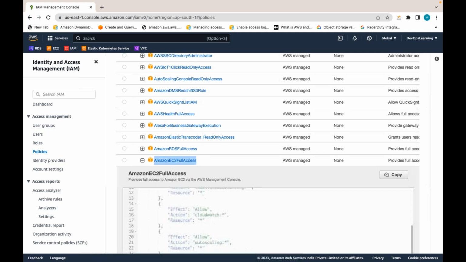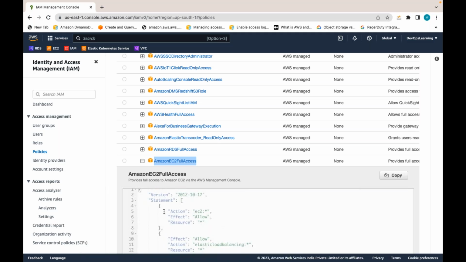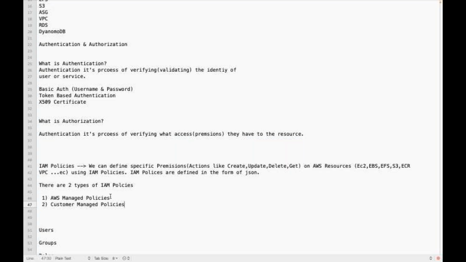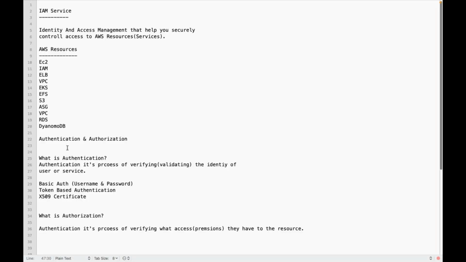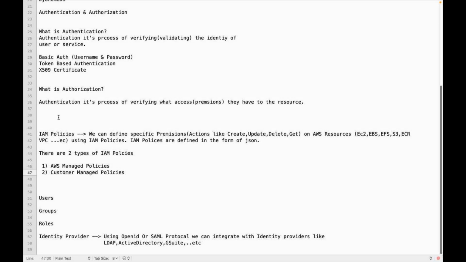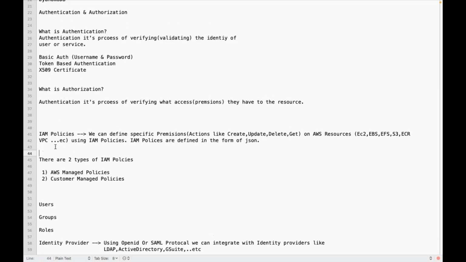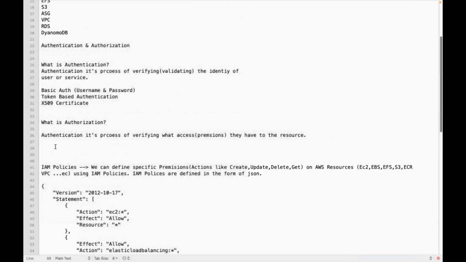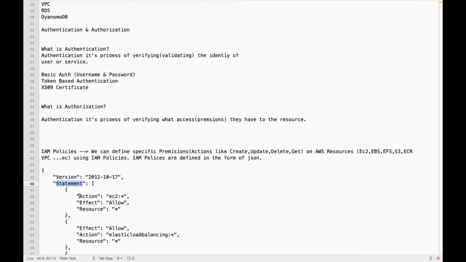If you expand this one, it is in the form of JSON. Any IAM policy you take, it is in the form of JSON only. If you see this policy, most importantly, you have statements, action, effect, resource.